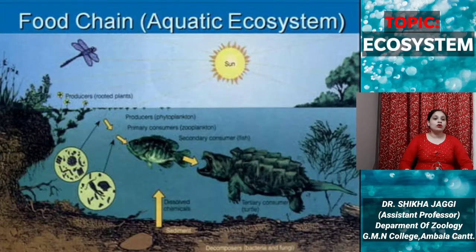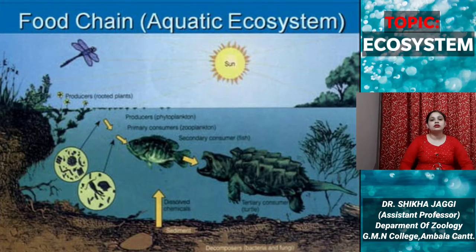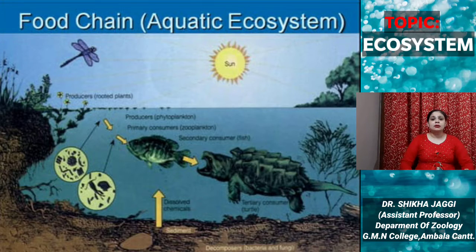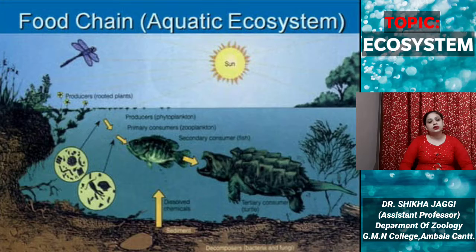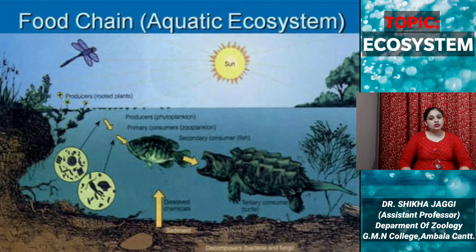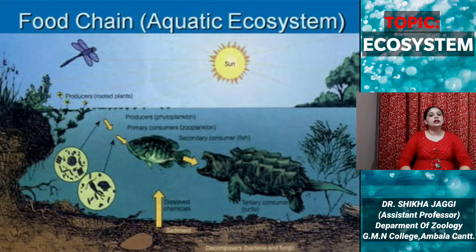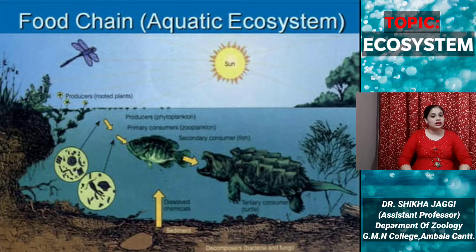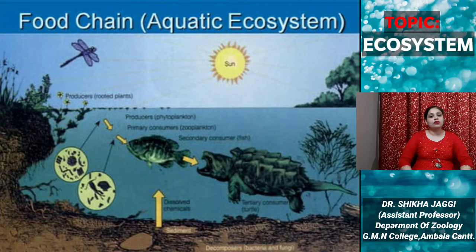This is again an example of a food chain in the aquatic ecosystem, the grazing food chain. It starts with the producers, and in the aquatic ecosystem, producers are tiny organisms termed phytoplanktons. Then primary consumers are zooplanktons, which feed on the phytoplanktons. In turn, the zooplanktons are eaten by the fish, which are the secondary consumers, and then the tertiary consumer, that is the turtle in this case. So this is an example of the grazing or predator food chain.